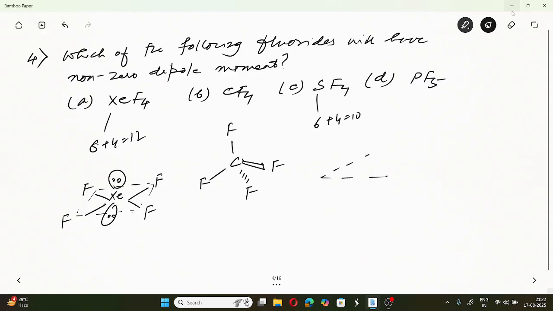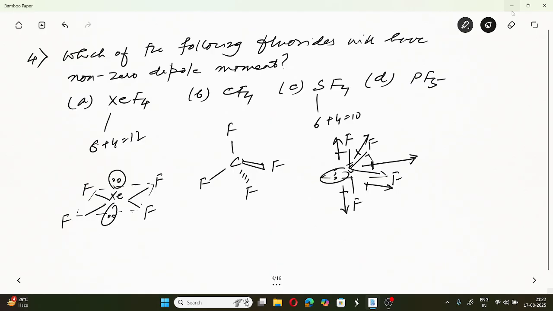In a TBP structure, there will be a lone pair, and the lone pair will occupy the equatorial position. So although these two bond moments cancel each other, these two bond moments will not cancel each other, and hence there will be an effective dipole moment. So this will not have zero dipole moment.